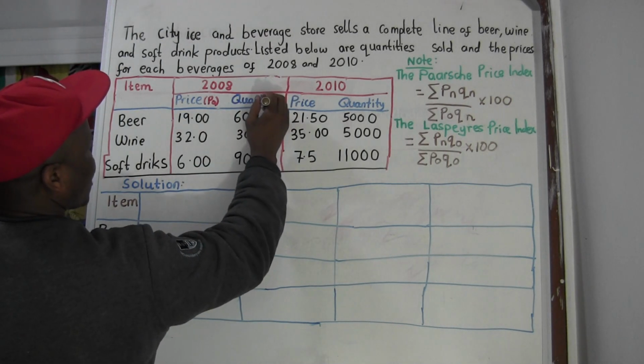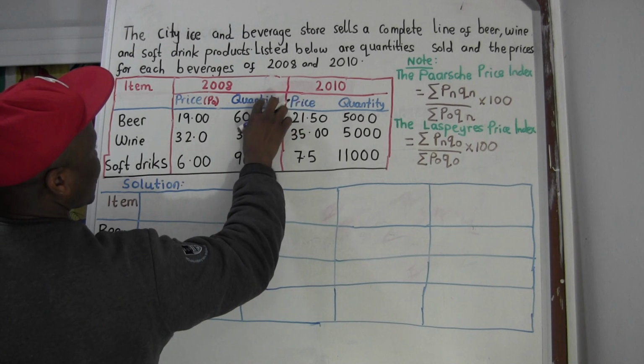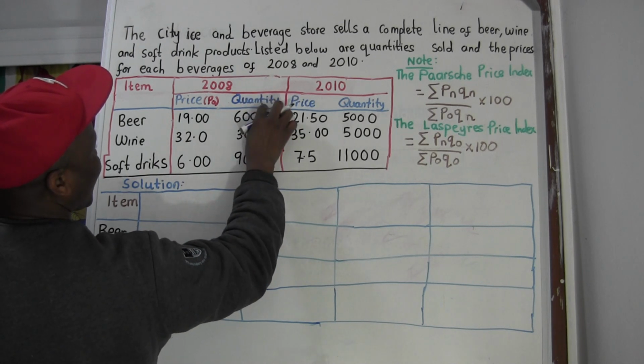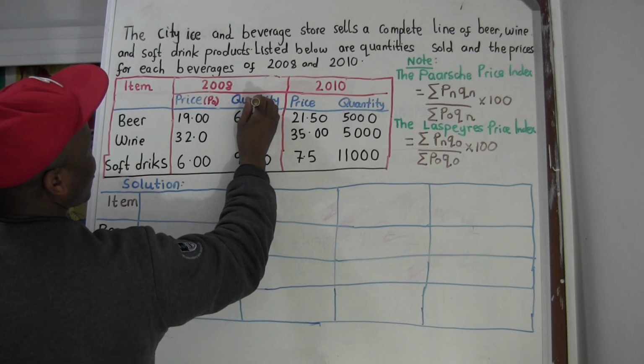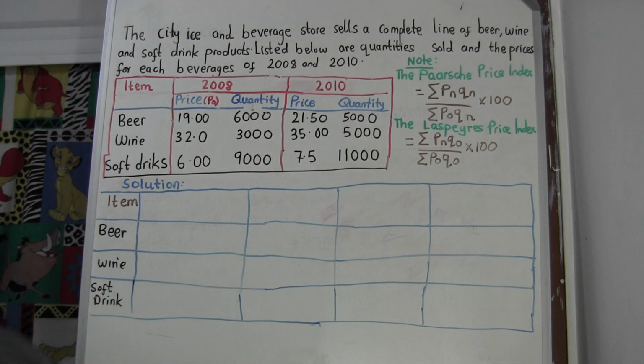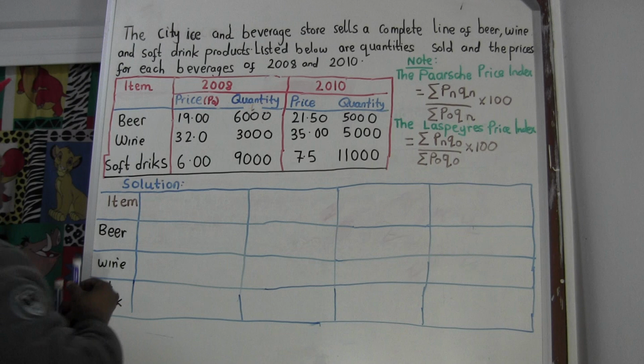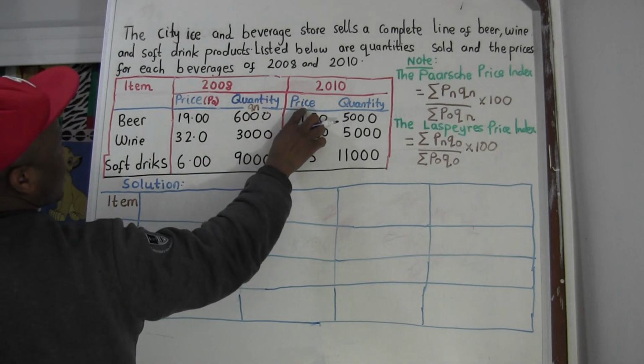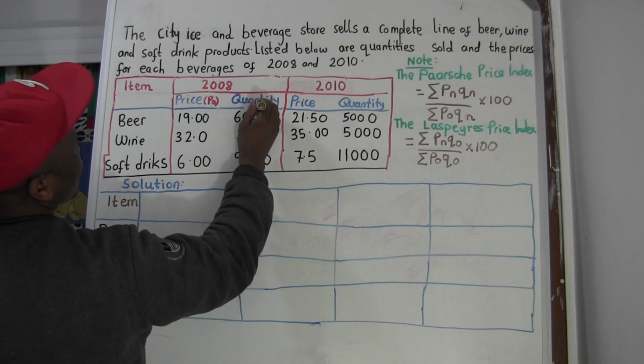So this is Q naught here. Q naught means Q0.